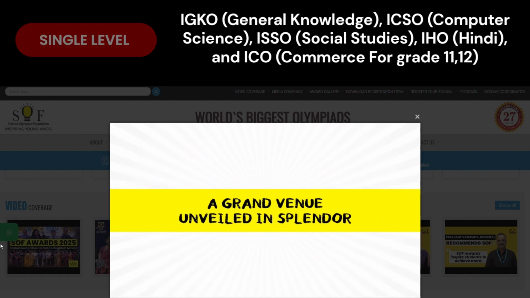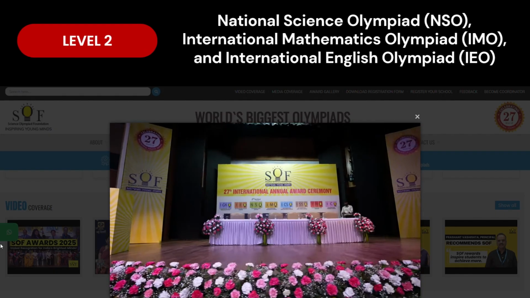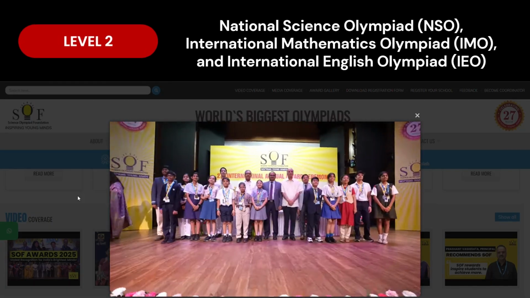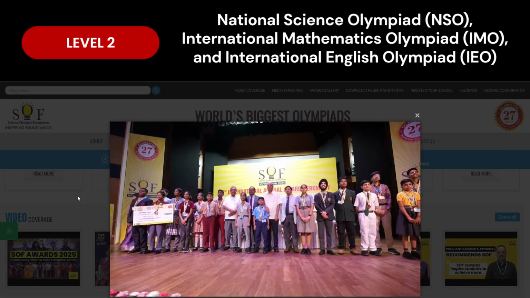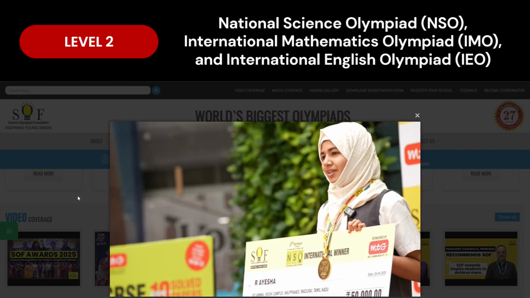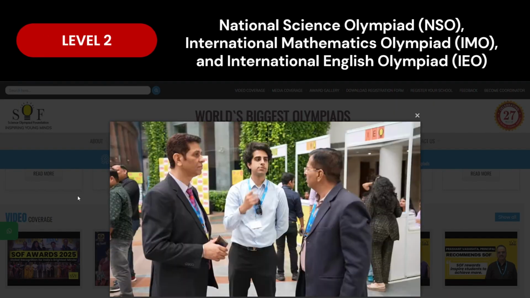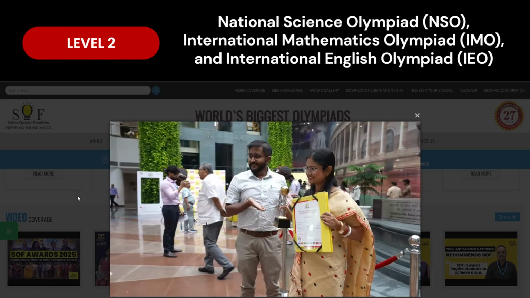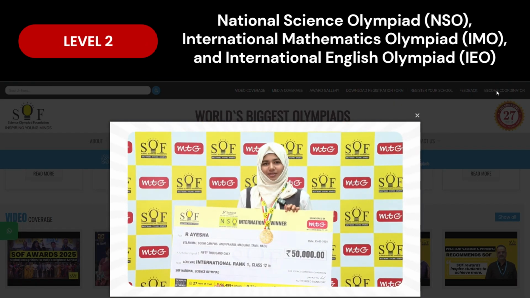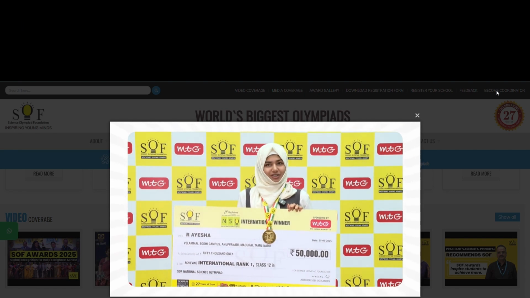grade 11 and 12. Level 2 exams are conducted for Olympiads like NSO, National Science Olympiad, International Maths Olympiad IMO, and International English Olympiad IEO. Level 2 Olympiads are advanced second stage exams for top performing students, classes 3 to 12. These higher difficulty exams, held in February, require qualifying in the top 5% or specific zonal ranks from level 1, featuring tougher questions to test deeper conceptual understanding.